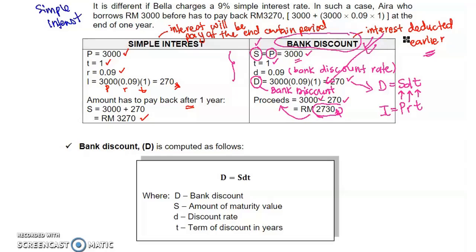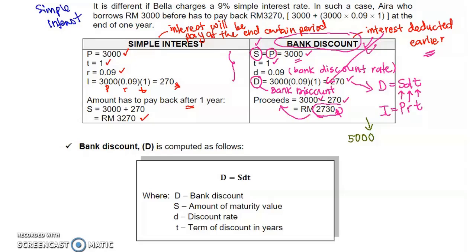Okay, so I re-explain with another example. Let's say under bank discount, I borrow from bank 5,000. Remember, in bank discount, how much we borrow is also equivalent to how much we pay back, because interest was deducted earlier.